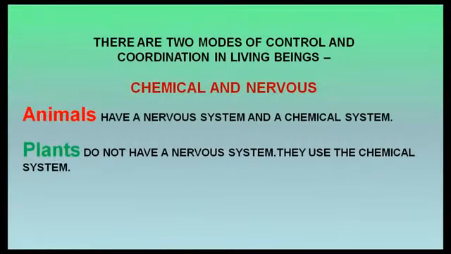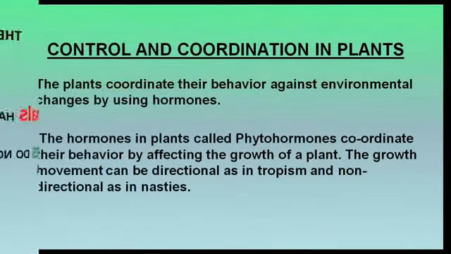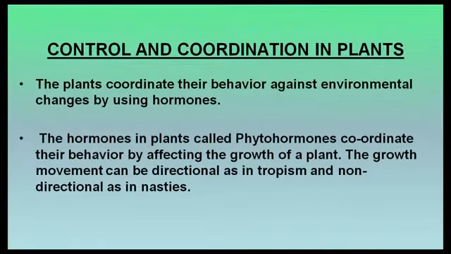There are two modes of control and coordination in living beings: chemical and nervous. Animals have a nervous system and a chemical system. Plants do not have a nervous system. They use the chemical system. The plants coordinate their behavior against environmental changes by using hormones.